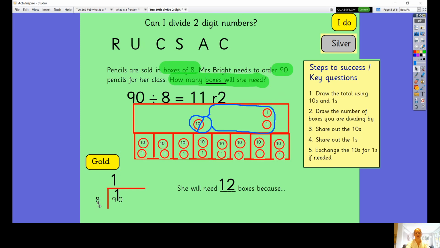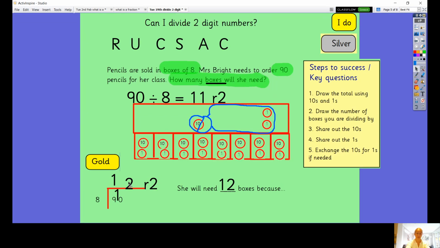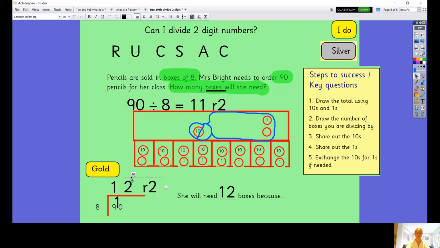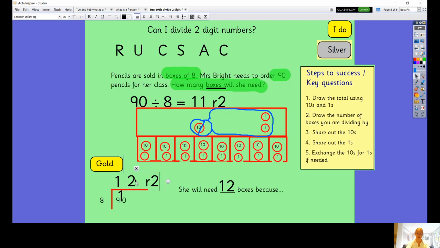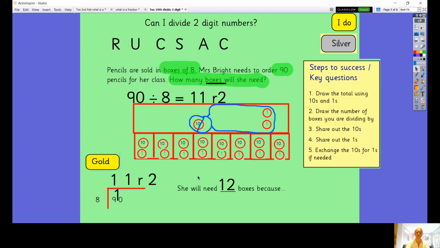So how many groups of 8 can I make out of 10? And the answer is I can make 1 group of 8, and I will have 2 left over. Sorry, beg your pardon, I was just looking at that thinking, what? That's not right. 1 group of 8 out of 10, and I will have 2 left over. So it just shows I was confused by my 12 down here.